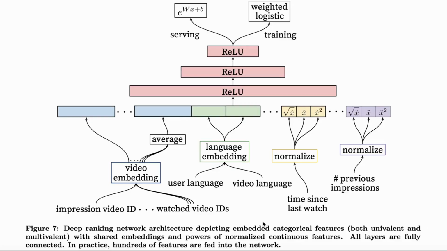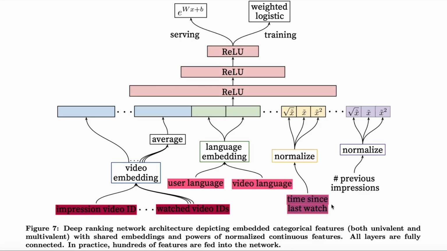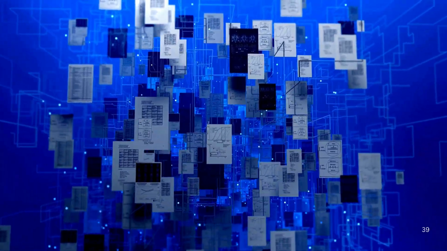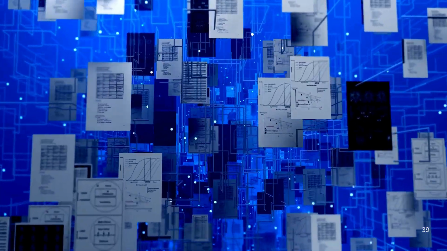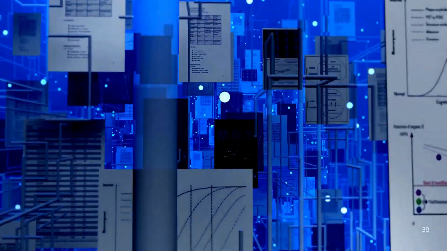Just like in the candidate generation stage, they use embeddings to convert sparse categorical features into dense vectors that work well with neural networks. The goal of the model is to predict expected watch time, based on whether a user clicked, a positive example, or did not click, a negative example, on a video. For each positive example, they also include the actual amount of time the user spent watching the video. To achieve this, they apply weighted logistic regression, a technique specifically designed for this task. The model is trained using cross-entropy loss. At inference time, they apply the exponential function e to the x to the model's output to produce a score that closely approximates the expected watch time for a given impression.